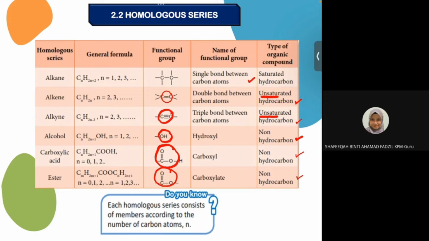Okay, maksudnya you kena tahulah, kalau you tengok ada single bond, so you tahu this is alkane. Kalau dia ada double bond, so you know this is alkene. Kalau ada triple bond, it means you know it is alkyne. And so on.